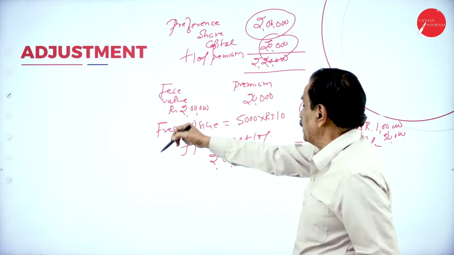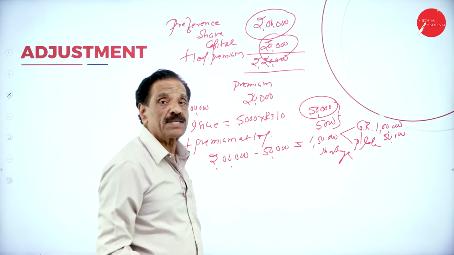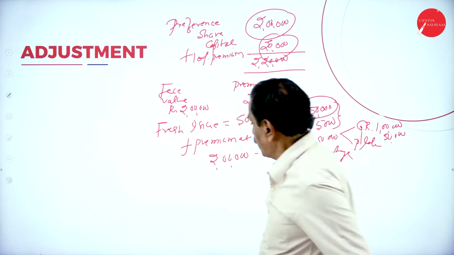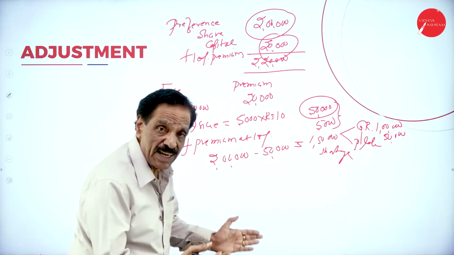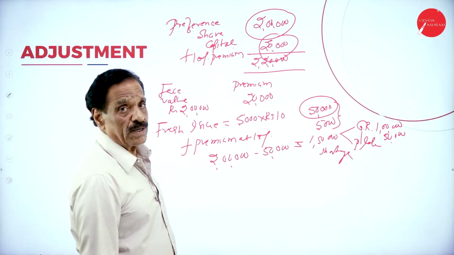20,000. So whatever is available we can pay off. How much extra have we got? 5,000. This will come on the liability side of the balance sheet. Okay, so you first issue the share, then create the CRR. The problem here is to first issue the share and create the CRR.